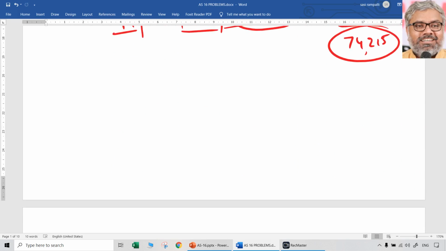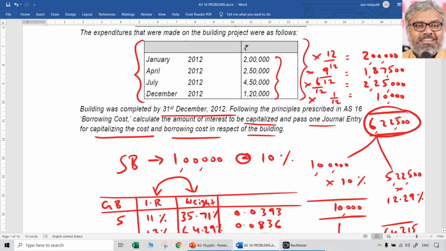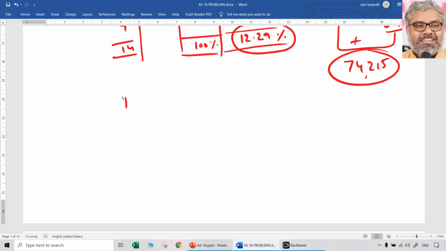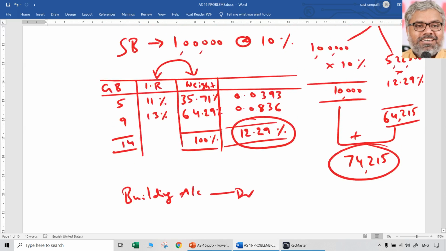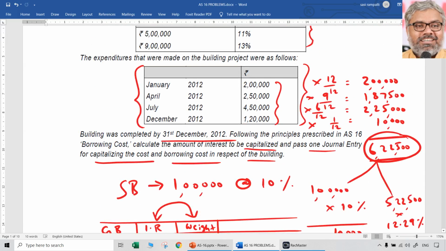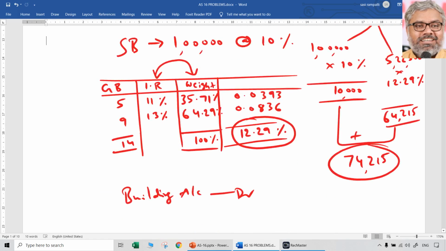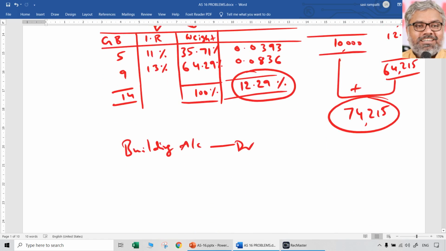So what is it that is being constructed? Building, right? So Building account debit. How much will that be? Original cost 2 lakhs plus 2.5 plus 4.5 plus 1.2, that is 10,20,000. Plus, because we are capitalizing, what do we have to do? We have to add 74,215 also. So that means Building account debit, 10 lakhs 94,215, to Bank account, 10 lakhs 94,215.